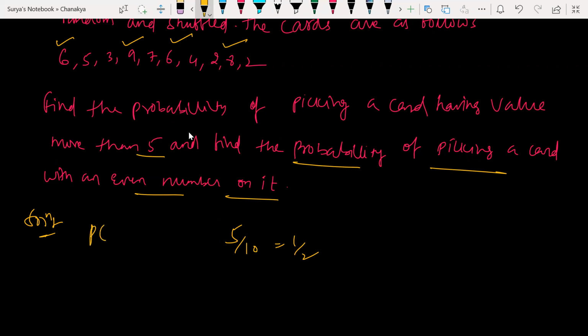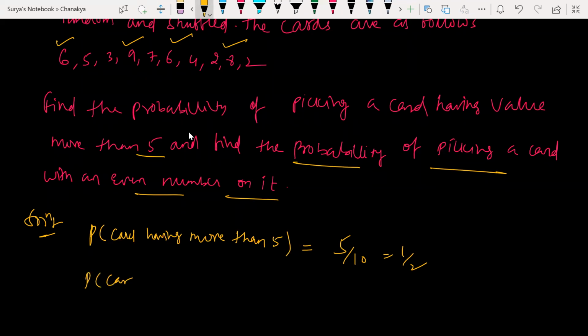So the probability of picking an even card. Even number.